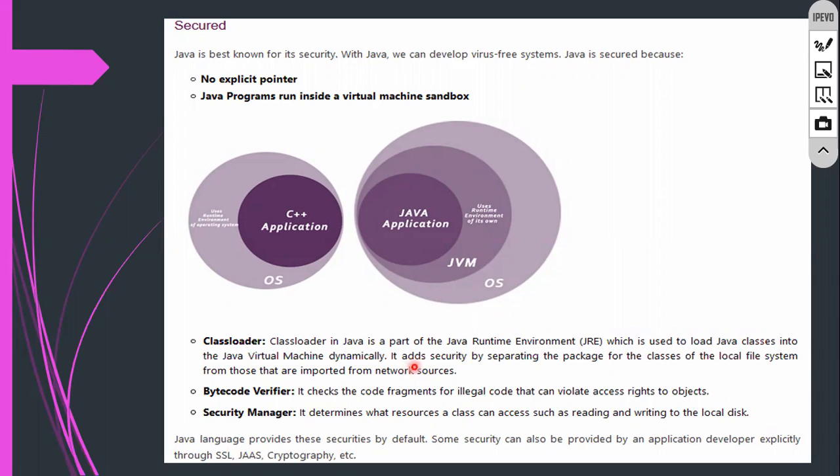It adds security by separating the packages for classes in the local file system from those that are imported from the network resources. Whatever resources you are going to import, it is going to provide the security. Okay, bytecode verifier. This is one of the important things. It checks the code fragments for legal and illegal code that can violate the access rights. Already explained about these things.